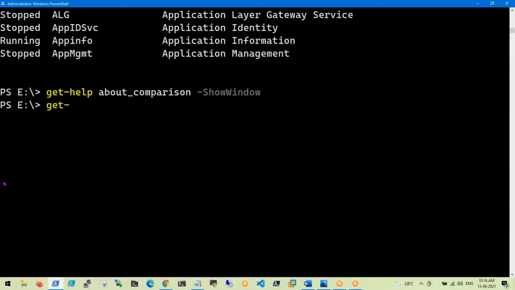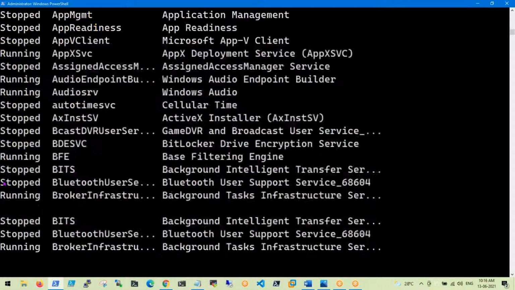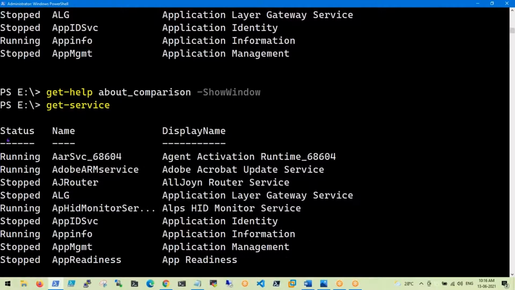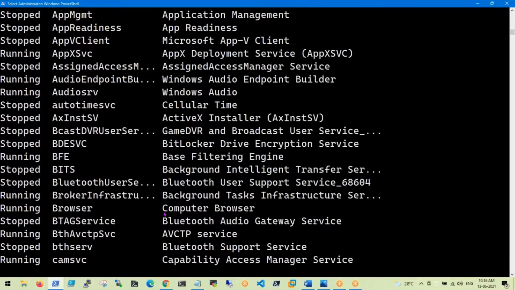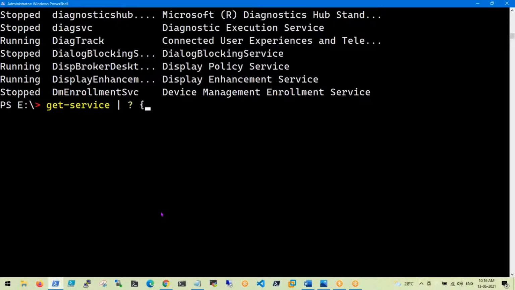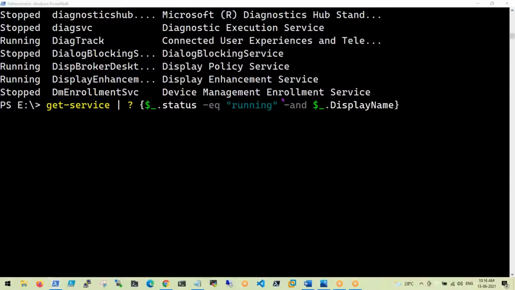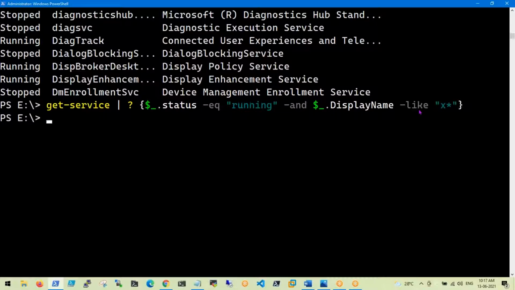We can even filter on more than one property. For example, I want to check 2 conditions: the status property should be running and the display name property should start with the X character. I want to filter these 2 things. Yes, it is possible. How to check the 2 conditions? Status equals running, and here we will use an operator that we call logical operators. We can check more than one condition for one object.